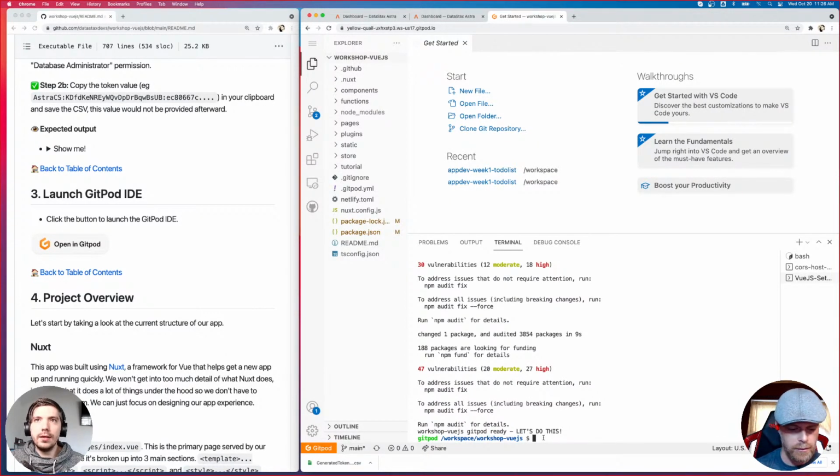Yeah, and I haven't typed anything in the terminal yet. If you're just in Gitpod and you don't have this workspace open, make sure that you go to the GitHub repo and use this link, because it will automatically pull that workspace. I haven't actually done anything in the terminal.